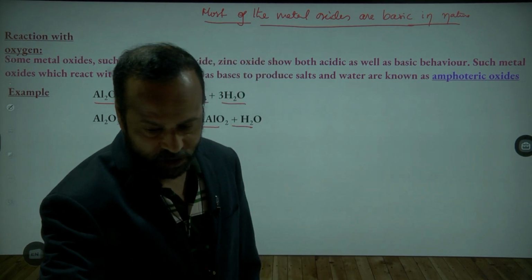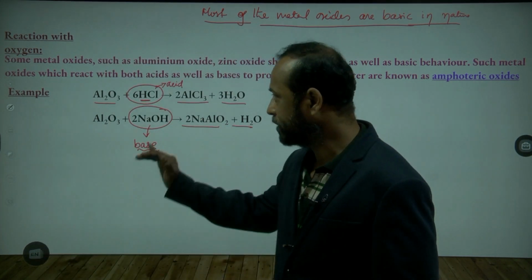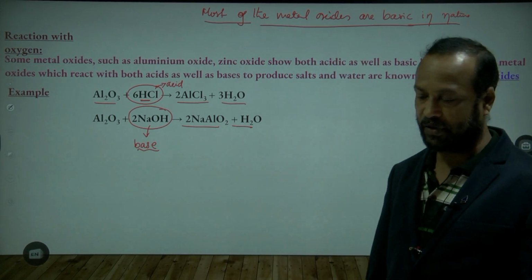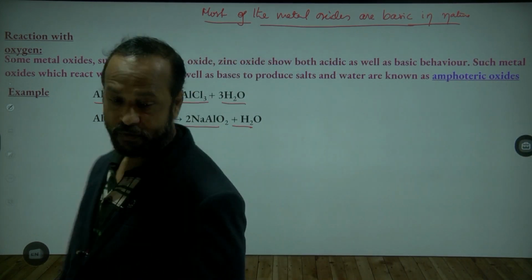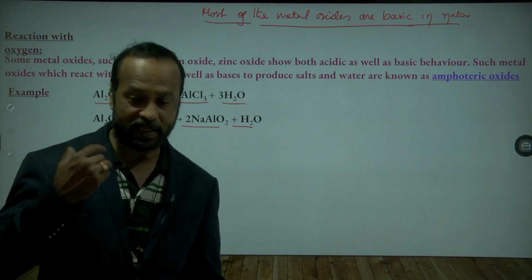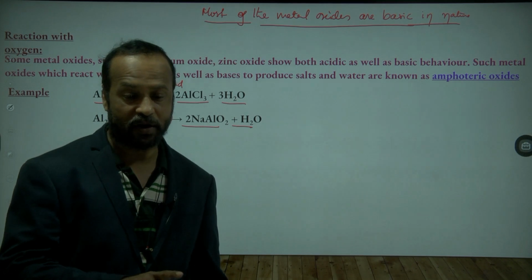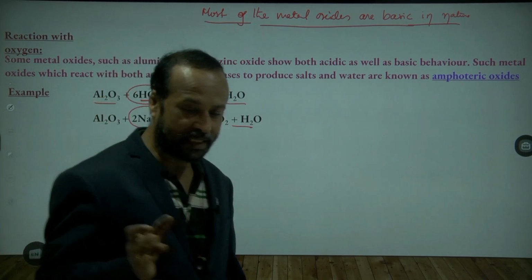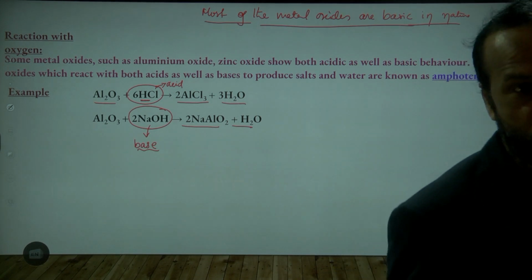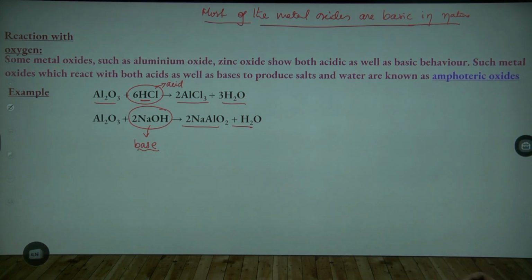You write or take a screenshot. With this we stop today and tomorrow we continue the next topic. If I ask in the next class where we completed, you have to say we completed up to amphoteric oxide. And if I ask what is an amphoteric oxide, you have to say that it is an oxide which shows both acidic and basic behavior. Take the screenshot. Then I'll ask you for an example, and you can say aluminium oxide and zinc oxide are examples of amphoteric oxides. I'll ask the questions in the next class. Have you taken the screenshot?